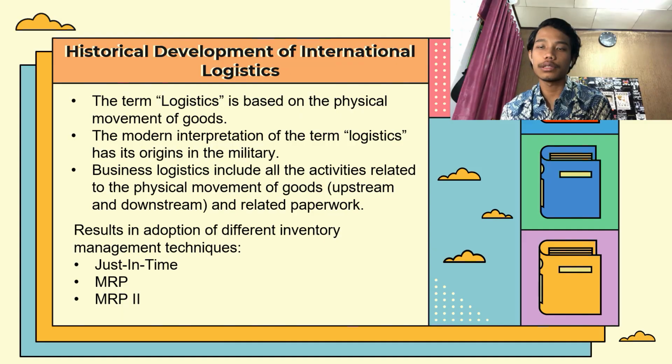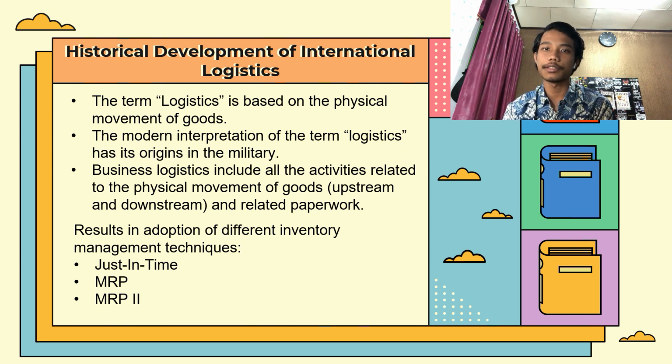Okay, let's start with the first one, historical development of international logistics. The term logistics is based on the cyclical movement of goods. The modern interpretation of the term logistics has its origin in the military. Business logistics include all activities related to cyclical movement of goods, upstream and downstream, and related paperwork. This results in adoption of different inventory management techniques.